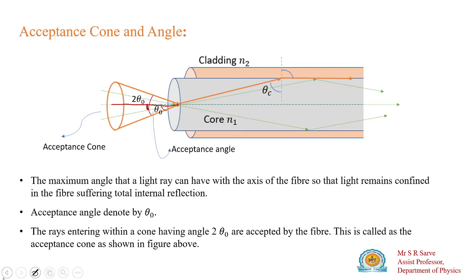So if the light ray entering this optical fiber has an angle less than theta naught, then it will get transmitted through this optical fiber. Meaning all rays with angle less than theta naught will be transmitted through it. That means it will follow the phenomenon of total internal reflection.